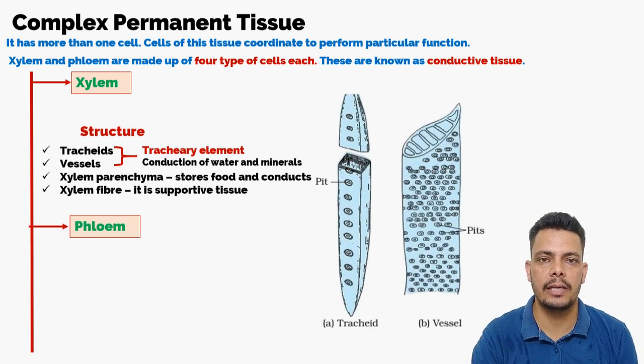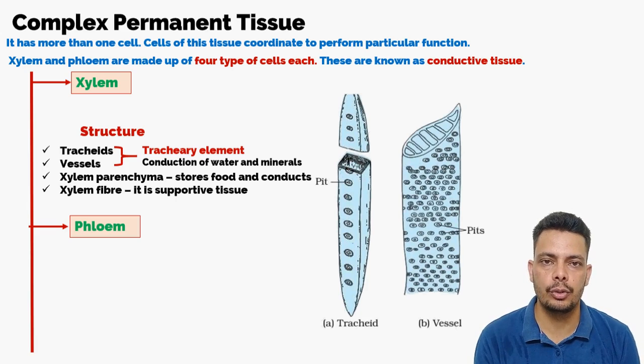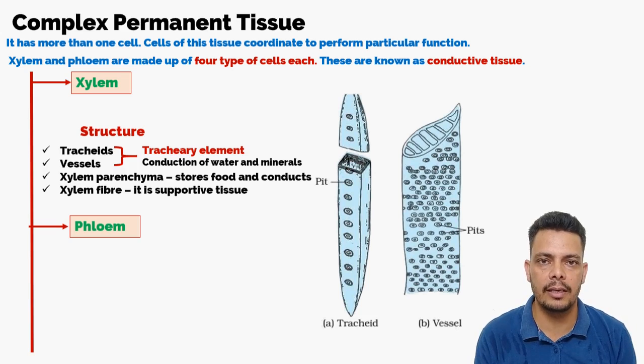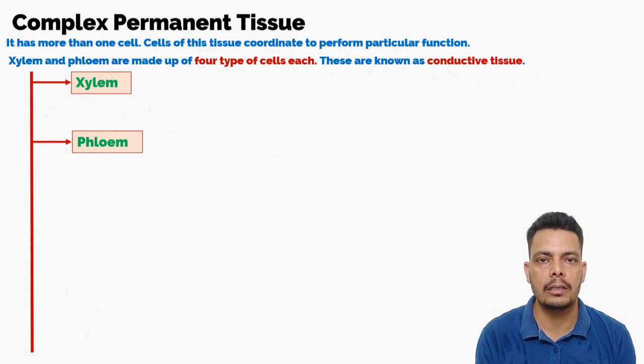And the next tissue is xylem fiber. As you know, fibers are there only for support, to bind all these elements together. So xylem fiber is mainly supportive in nature. It doesn't perform any function in the transport of water.